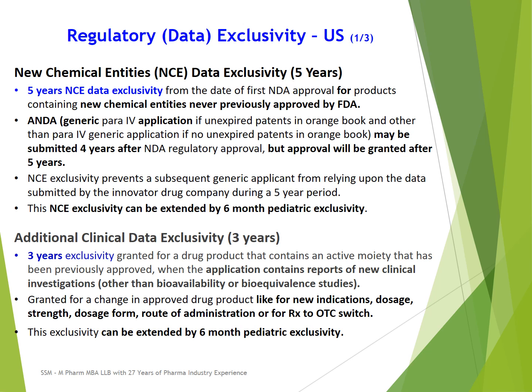If a company submits new clinical data, a new clinical investigation other than BA/BE or bioequivalence or bioavailability studies, then it is eligible for 3 years of additional or new clinical data exclusivity. So other companies cannot rely on this new clinical data for the next 3 years to get generic approval.